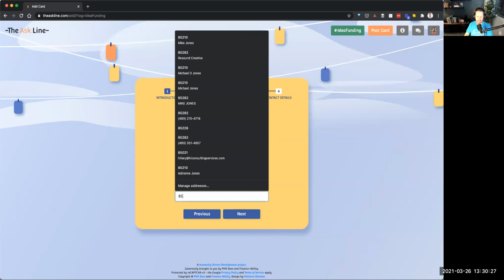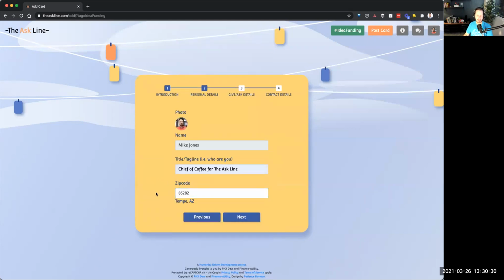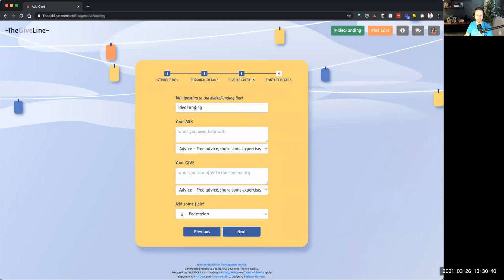I can put in a location here and we'll see that it pulls in my specific city. That's all it's going to show on my card, is the city, not the actual zip code. It just makes it easier when we put in a zip code. All right, and the line that this card is going to be put on is already preloaded. It's Idea Funding. If you want to change that, put it on a different line, you could, but you would need to know what the hashtag is for your particular line.